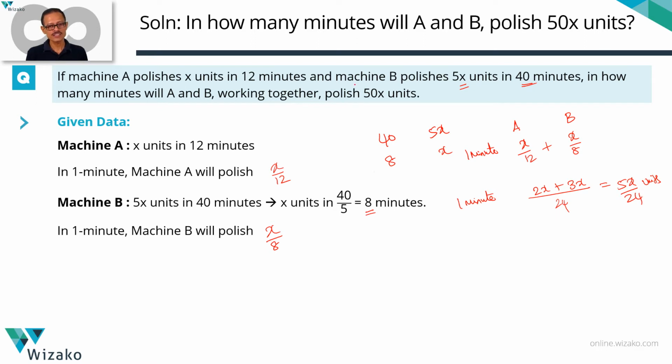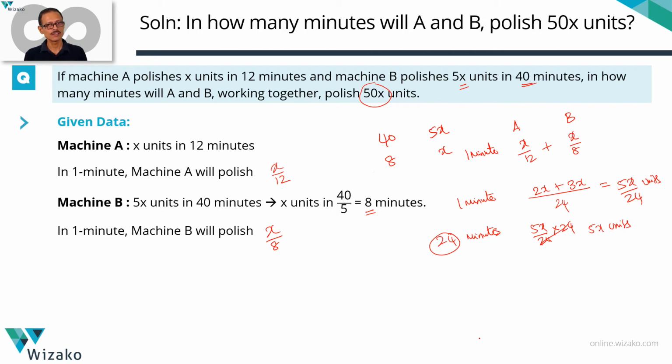Now, the question is, in how many minutes will it take to polish 50x units? I'm going to get to the answer in the next 2 steps. Multiply both sides of this equation by 24. So in 24 minutes, you will have 5x by 24 times 24 units polished. So that translates to 5x units will be polished by both these machines working together in 24 minutes.